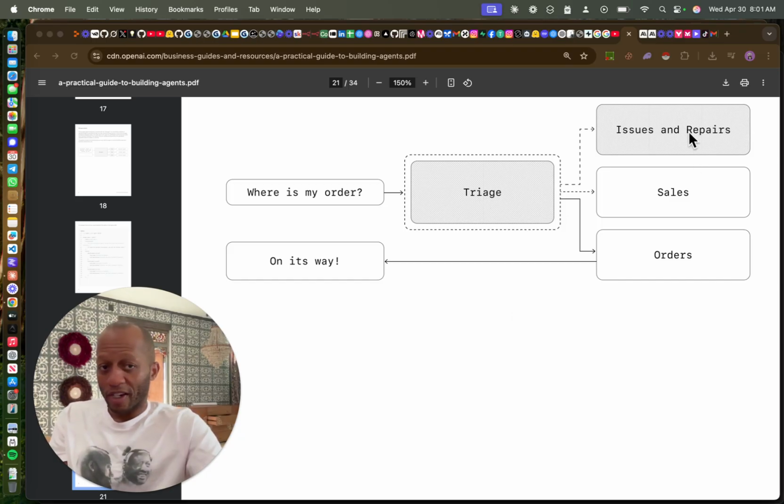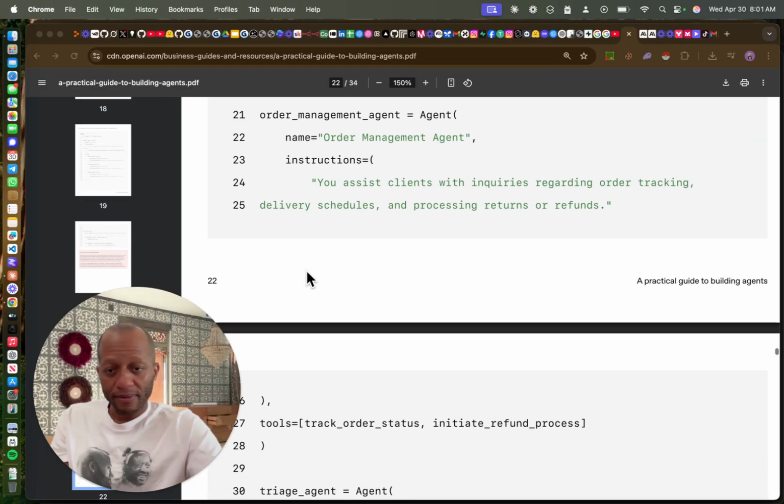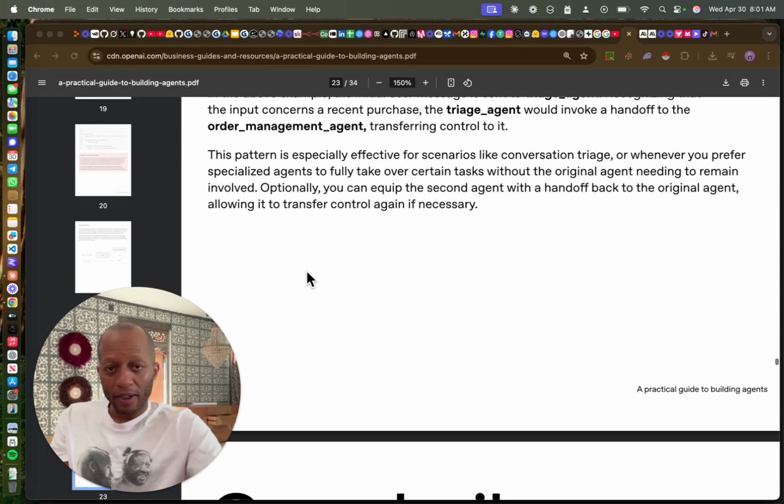But we'll understand the issue. It has nothing to do with sales, but it has something to do with order, which ultimately has to do with sales. So that's why you have all of these three in, but the orders agent is the one that shoots the answer back. Some more Python code.